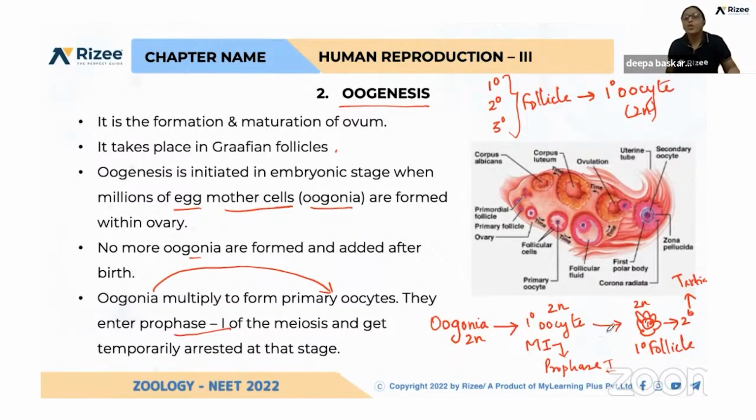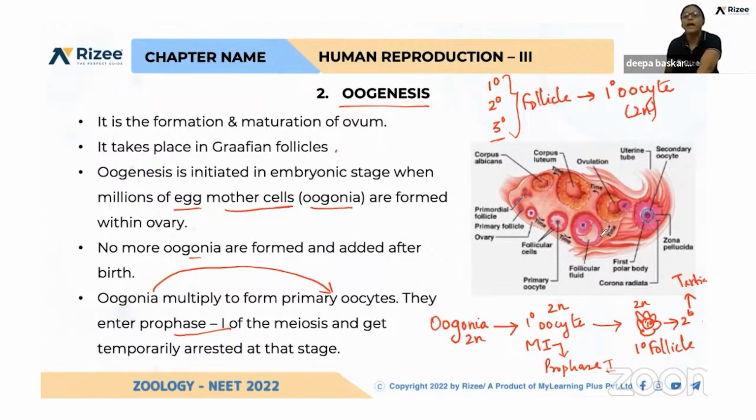Got it? From the time of birth to puberty, so many primary follicles are getting degraded. That is called follicular atresia. What is the difference between the primary and secondary follicle? I told you, the number of granulosa cells surrounding the primary oocyte varies. Then why do we name one more follicle, the tertiary follicle? That is due to the formation of the antrum.